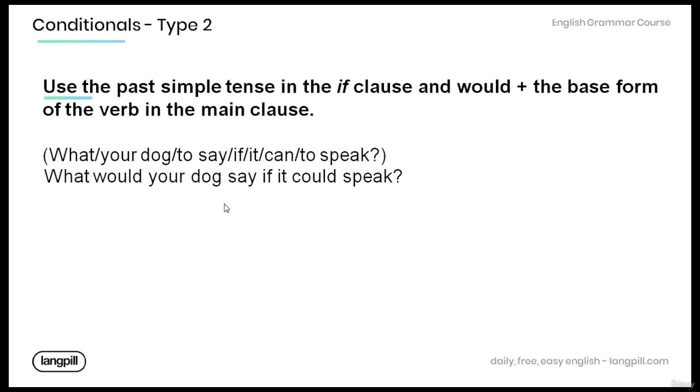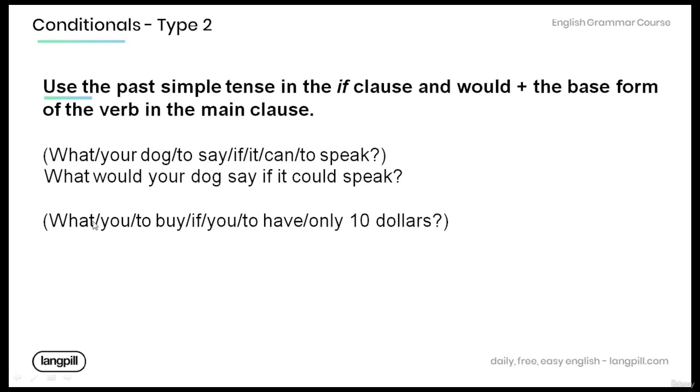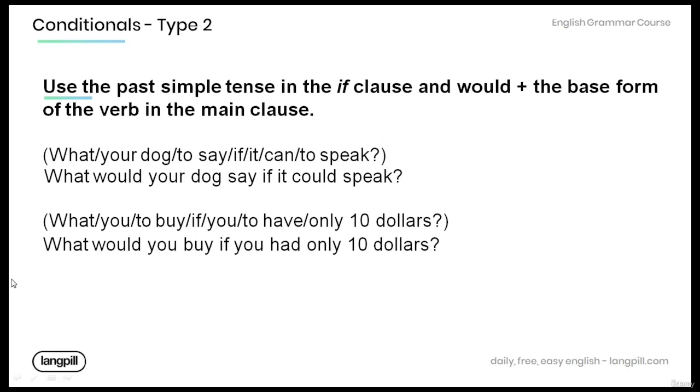What would your dog say if it could speak? What you to buy if you to have only $10? What would you buy if you had only $10?